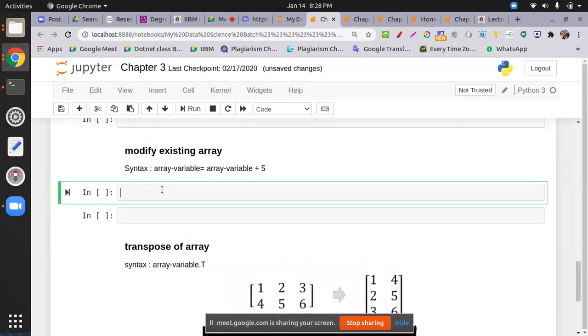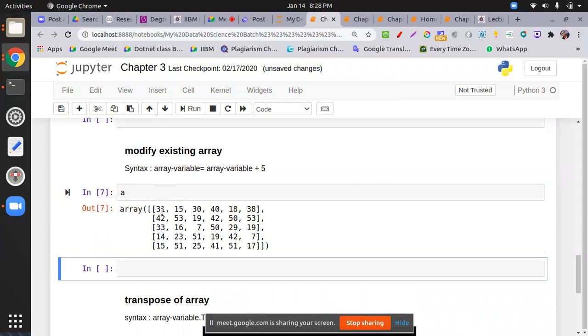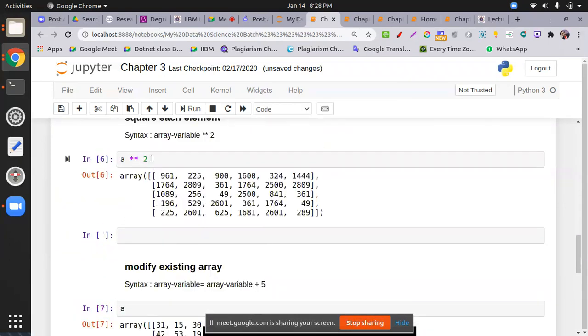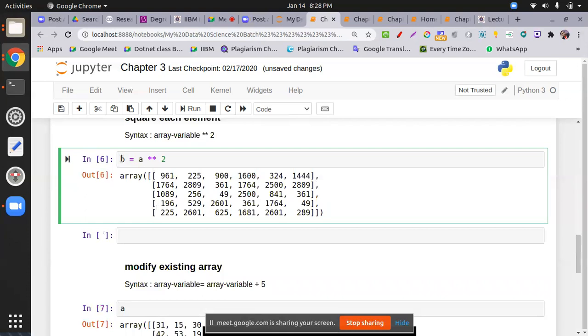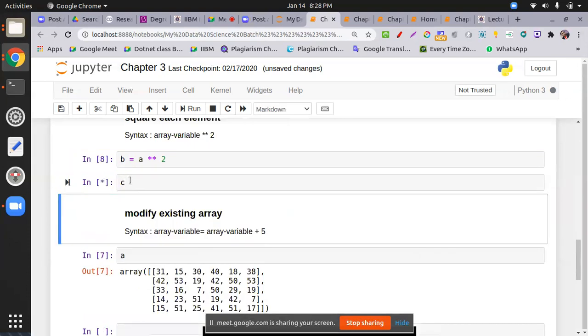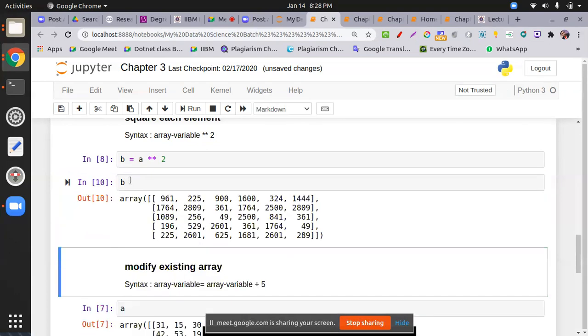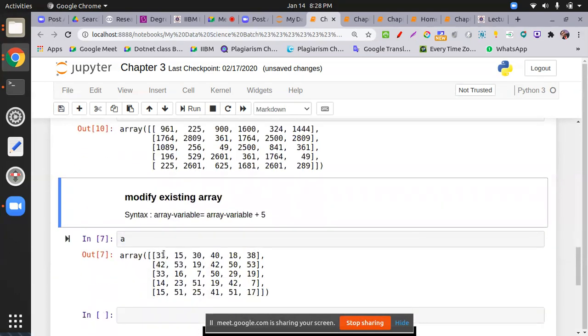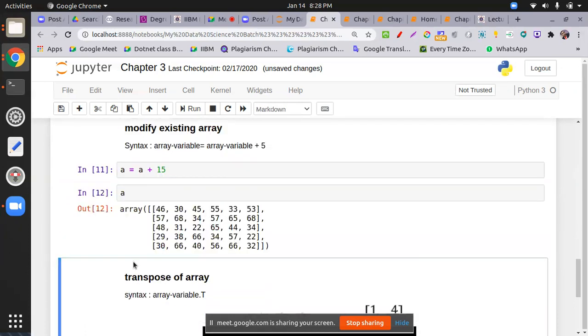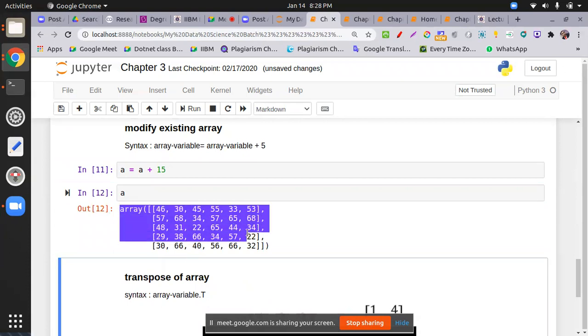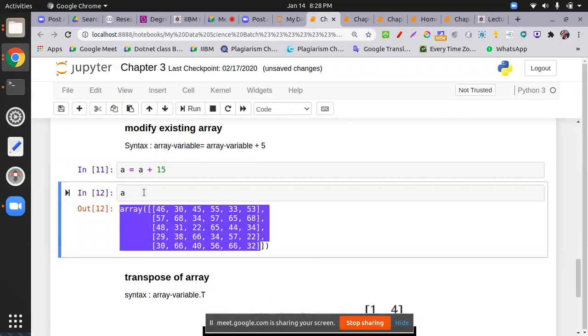By this way you can see I apply each arithmetic operator. But does a change? No, a does not change. You apply the arithmetic operation and retrieve the result. You can even store it in another variable, like b, so b has a raised to the power 2, while a remains unchanged. If you want to modify the existing array, write the old variable, then put the operator and equal to, for example a plus equal 15. Now if you fetch a, the original value of a is modified. This is applicable on 1D, 2D, and 3D.